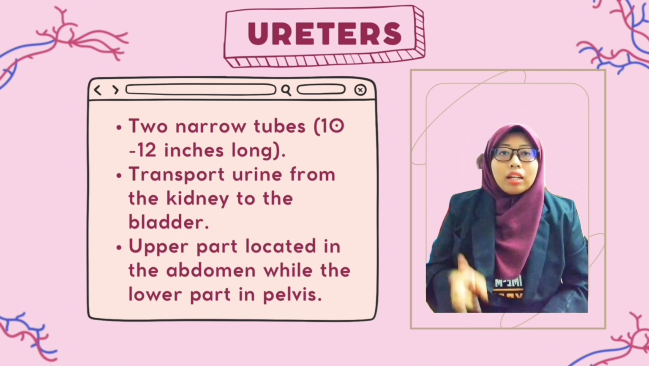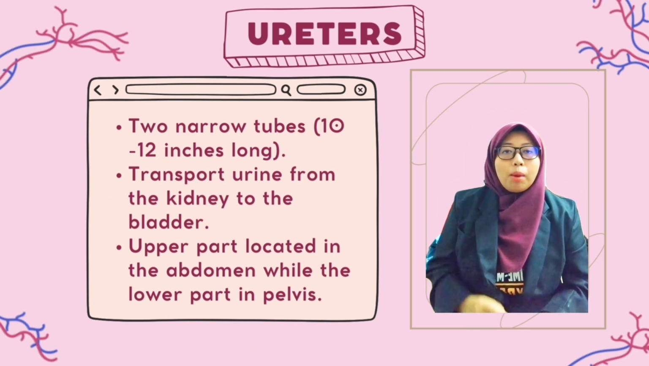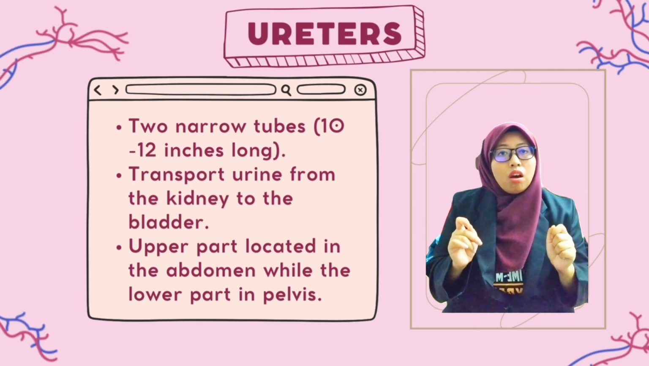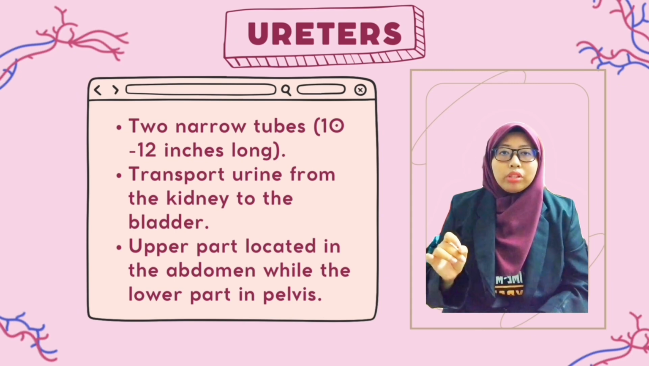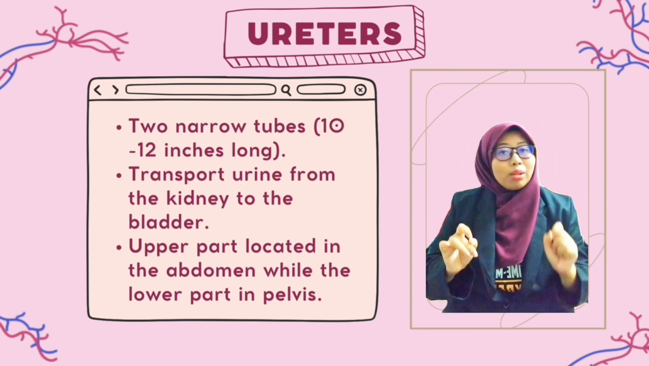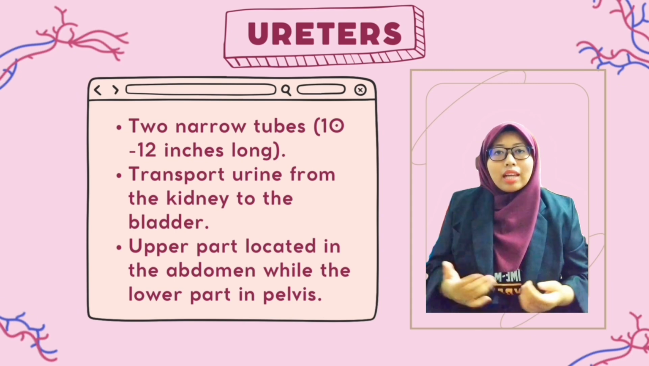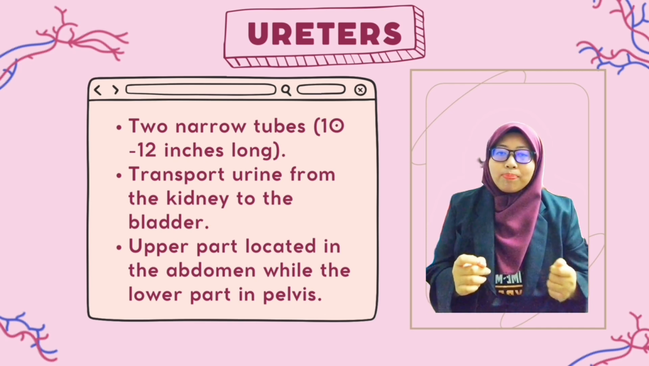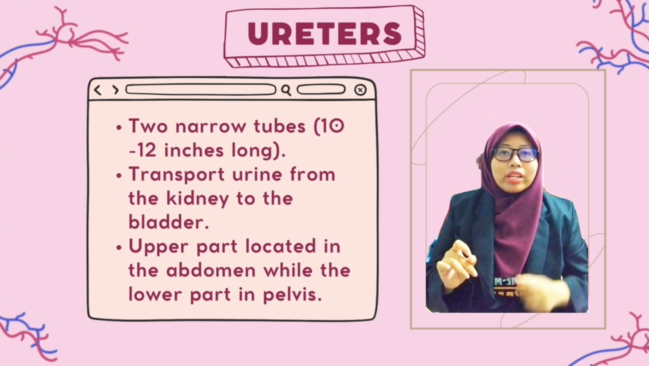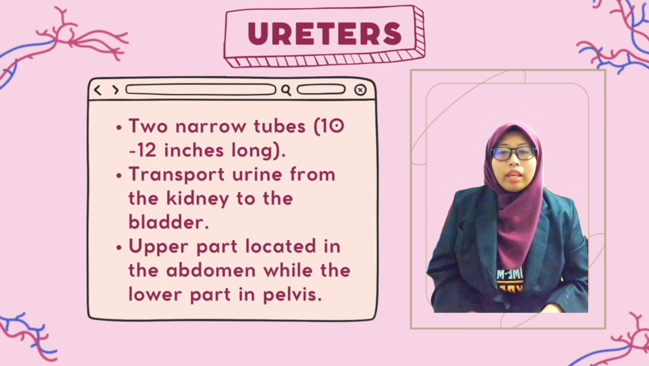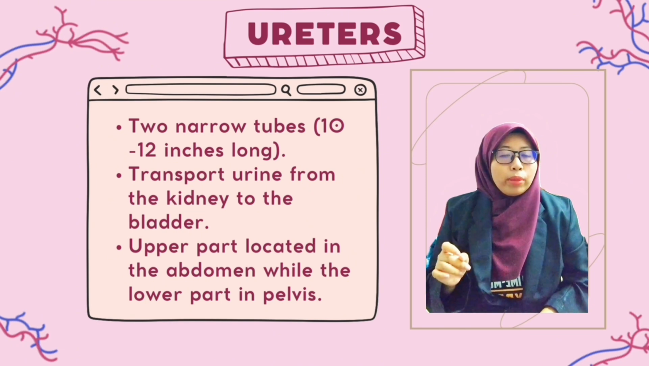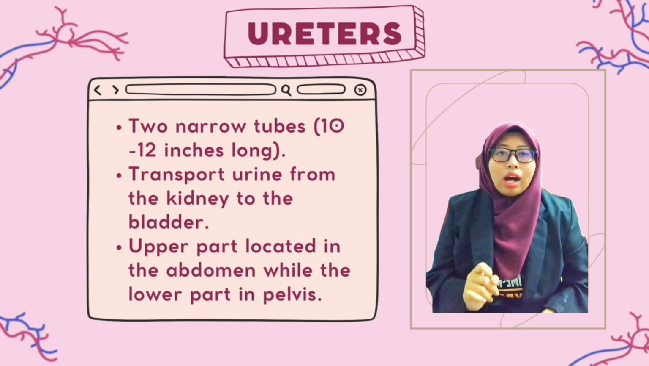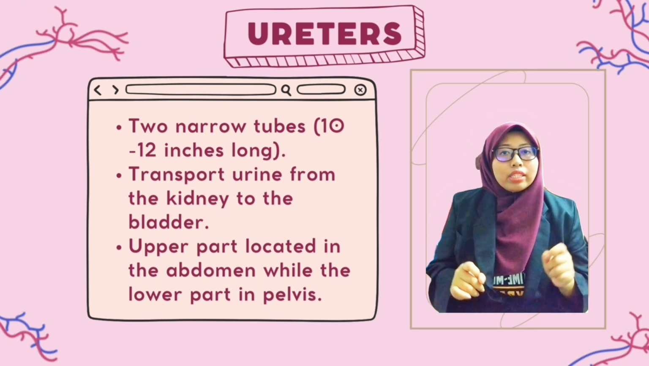And now I would like to talk about the ureters. The ureters are two narrow tubes that are about 10 to 12 inches long. The main function of the ureters is to transport urine from the kidney to the bladder. The ureters are located on either side of the spine, connecting each of the kidneys to the bladder. The upper part of the ureters is located in the abdomen, while the lower half is located in the pelvis.